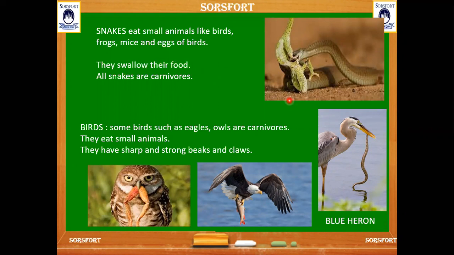And some of the birds like eagle and owl are carnivores. They depend on live food. They eat small birds, frogs, and fishes. Here you can see a blue heron eating a snake. It depends on the snakes in the water. And they have sharp and strong beaks and even claws.